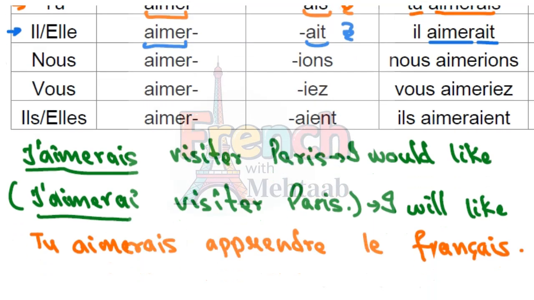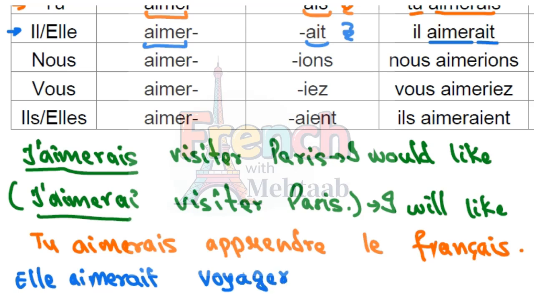Now let's write one more sentence with it. Let's say elle. Elle means she. Elle aimerait, she would like. Voyager, elle aimerait voyager en Espagne. Espagne means Spain. She would like to travel. Voyager means to travel. En Espagne means in Spain.